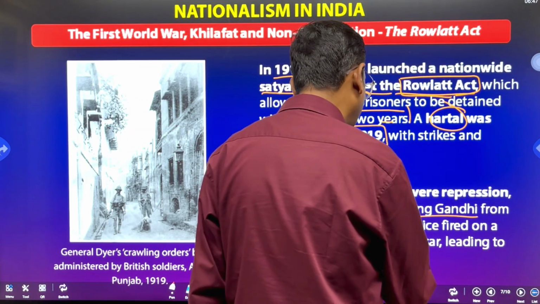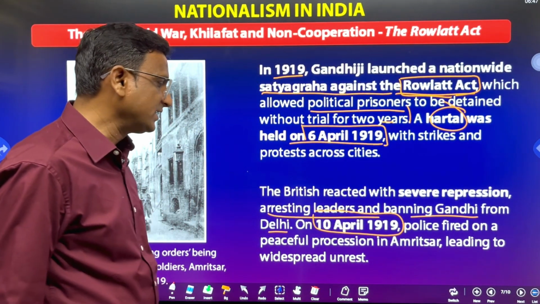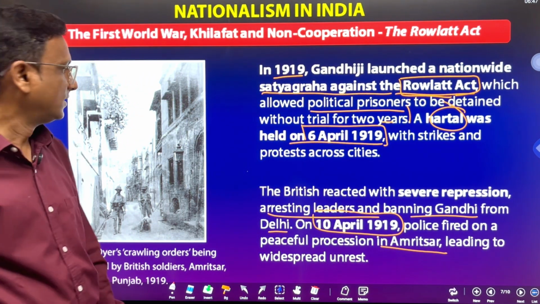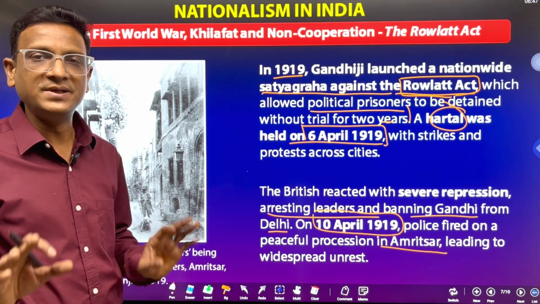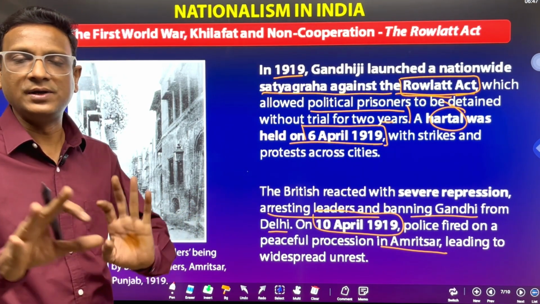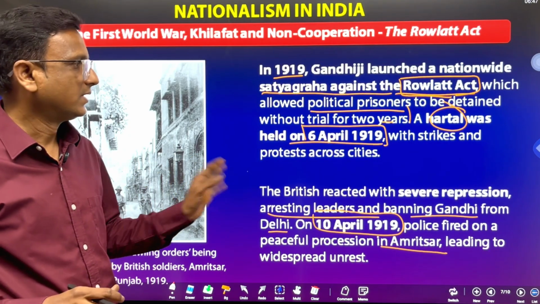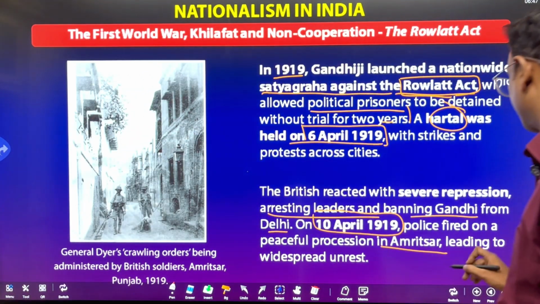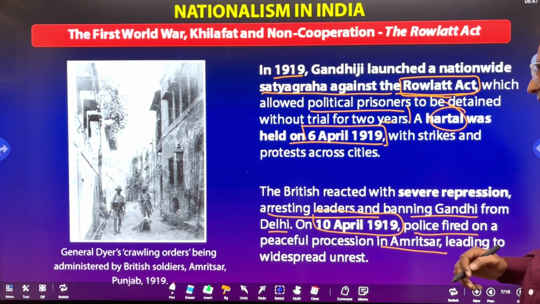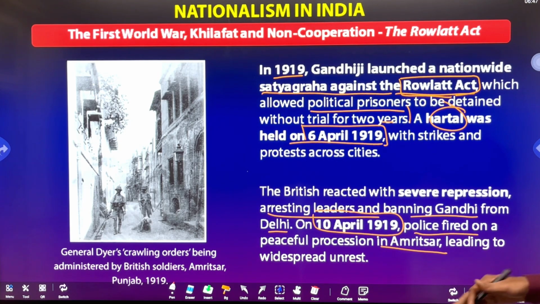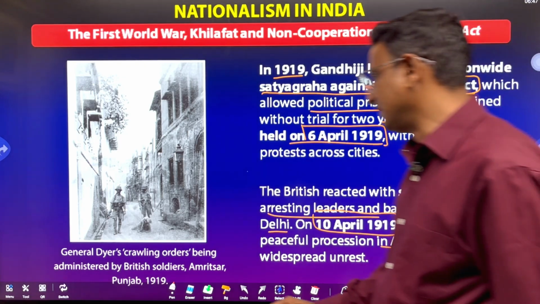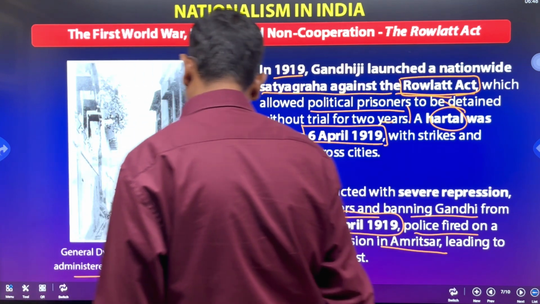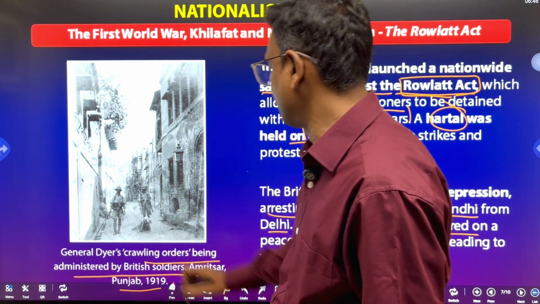On 10th April 1919, police fired on a peaceful procession in Amritsar, leading to widespread unrest. Some people were doing this agitation, this hartal, and they were shot. Police opened fire on these people on 10th April 1919. General Dyer's crawling orders were administered by British soldiers in Amritsar, Punjab. You can see a person crawling.